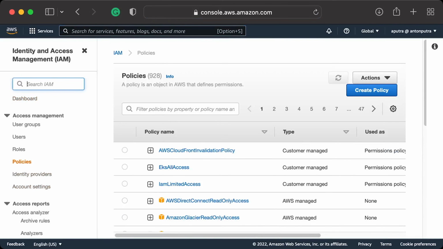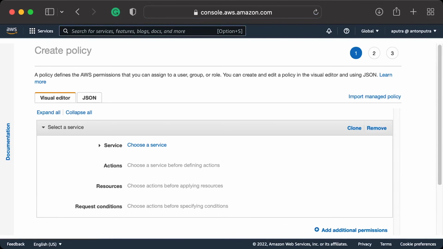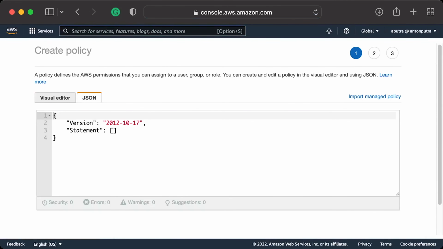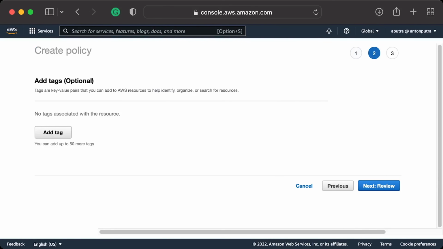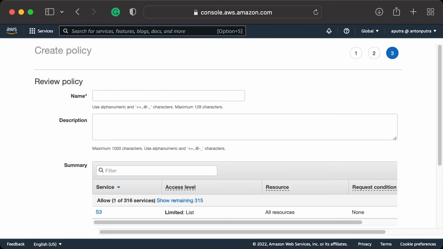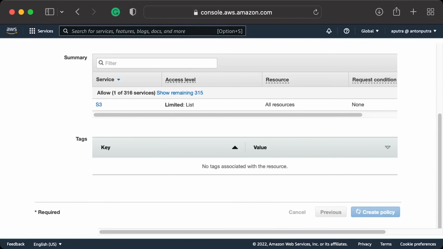Let's create allow list all my buckets IAM policy to allow list all the buckets in this AWS account. We will map this policy with the Kubernetes service account. The idea is to map AWS IAM service with the Kubernetes RBAC system. Select the JSON tab and paste the policy. Give it a name allow list all my buckets.